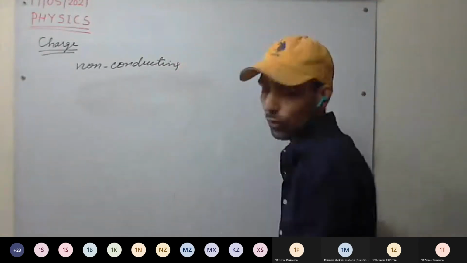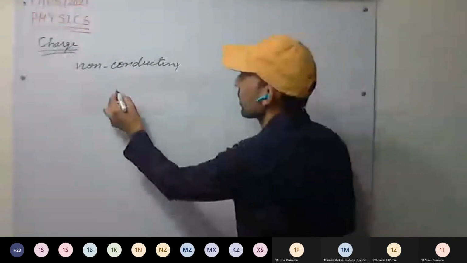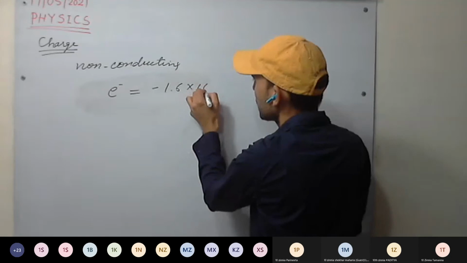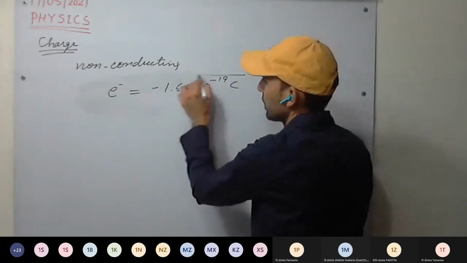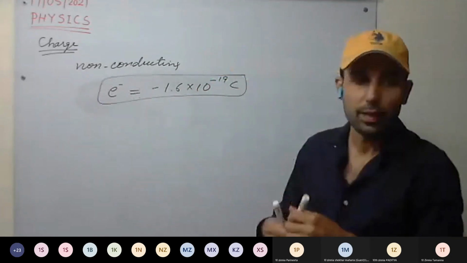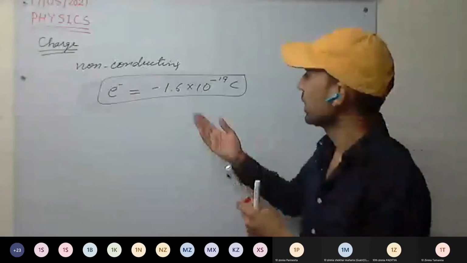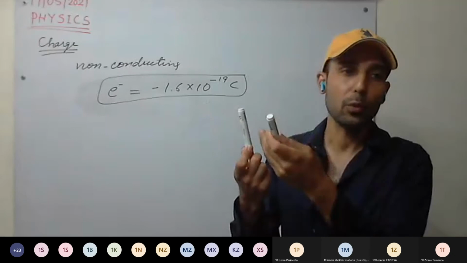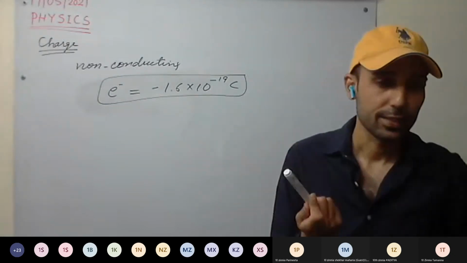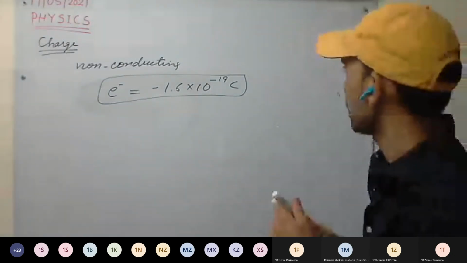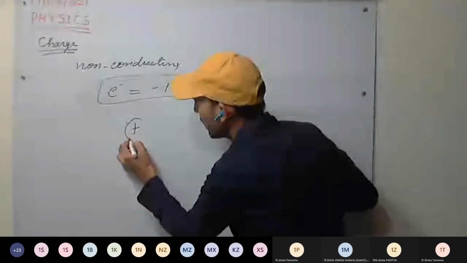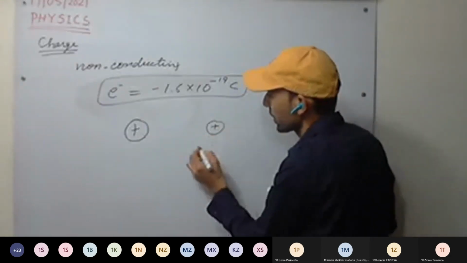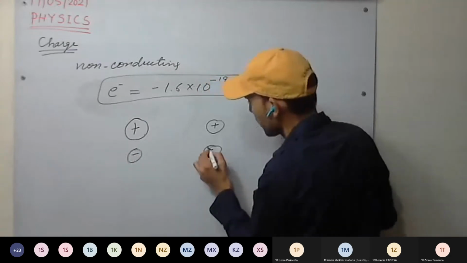This is clear. So these electrons constitute the charge, because each electron carries a charge of minus 1.6 into 10 raised to the power minus 19 coulomb. So depending on the number of electrons, the body has some charge, maybe less or more.